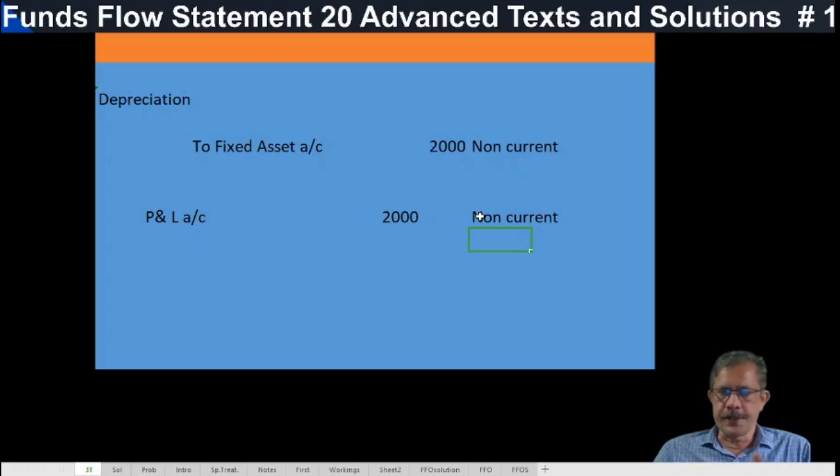So depreciation written off, goodwill written off, another fixed asset, patents written off, trademarks written off.